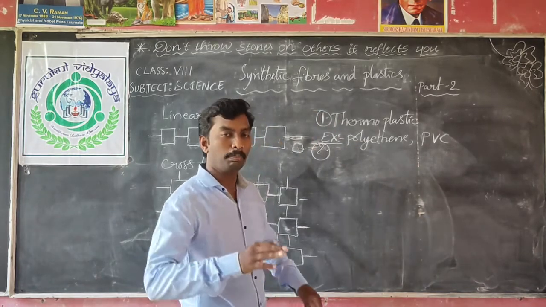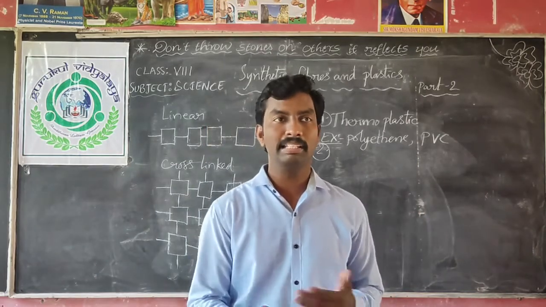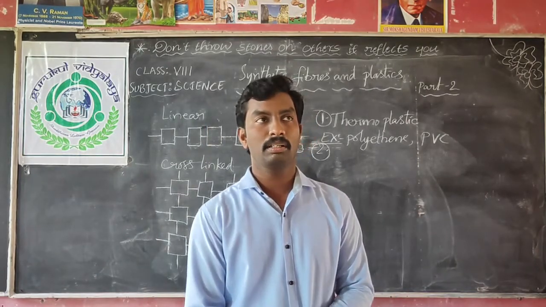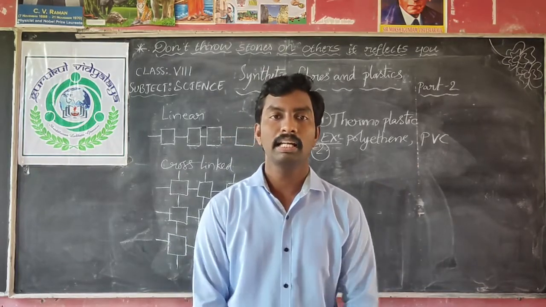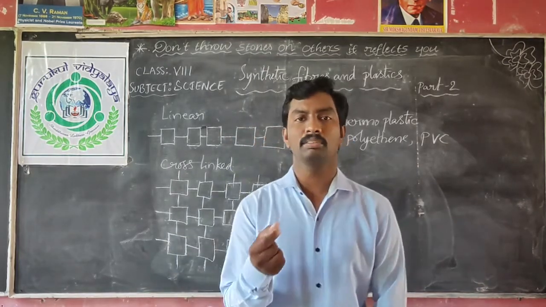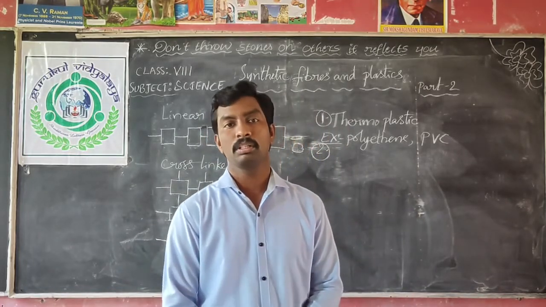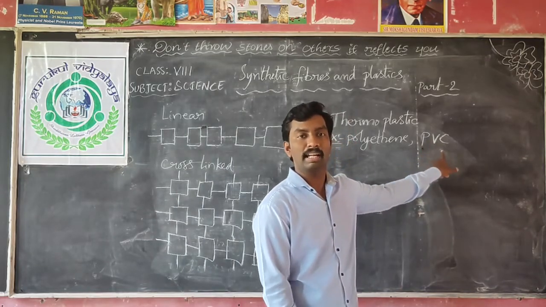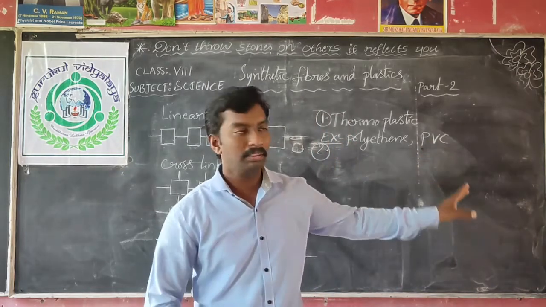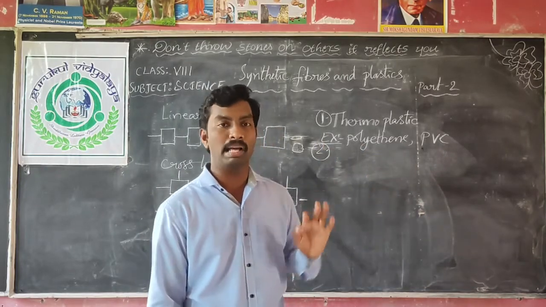Do you understand? PVC means plumbing material in our home. For plumbing and electricity, some pipes people will use, no? That is PVC pipe. You may have heard that word, and you may have seen that PVC pipe also. PVC means polyvinyl chloride. So PVC and polythene are the two examples of thermoplastics.